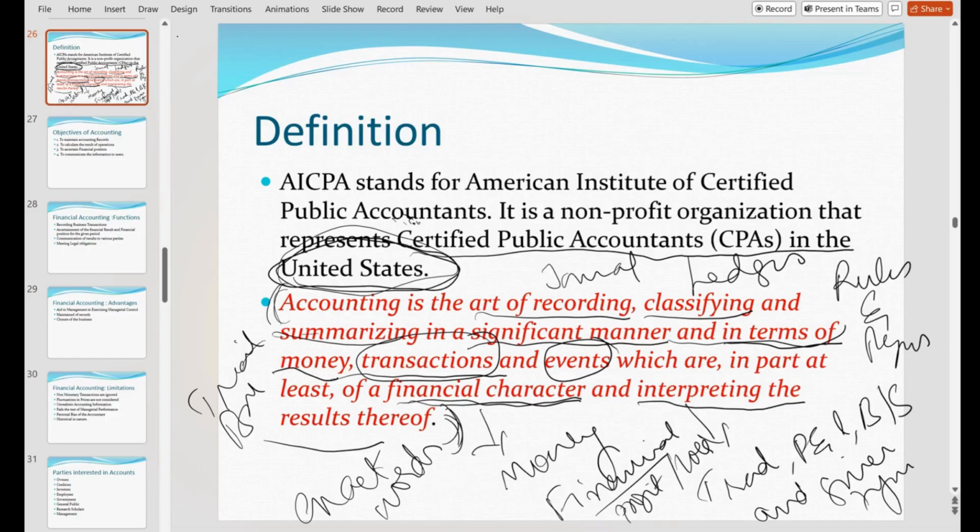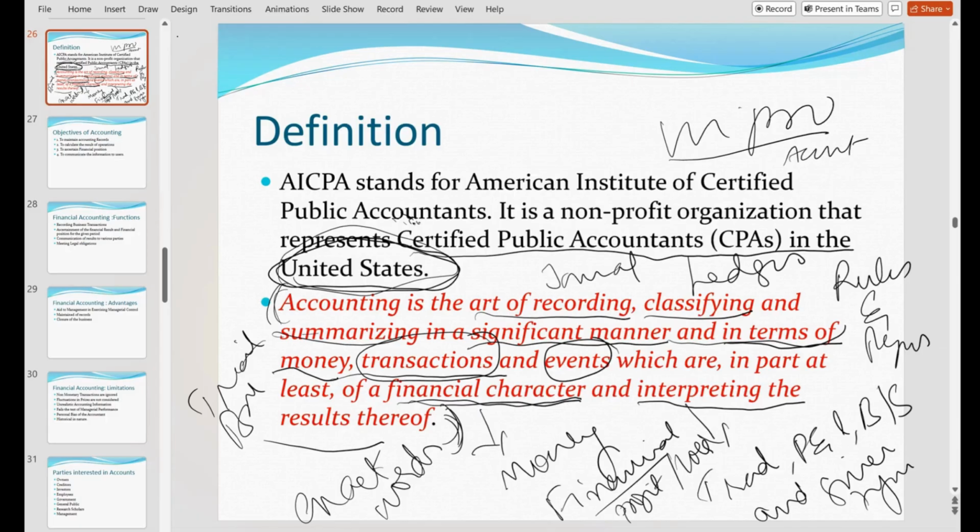Now, have you understood what financial accounting is? Yes, ma'am. Now, apart from the owner of the business, who will be more interested in accounts? Suppose Wipro company is there, and you are working as an accountant in Wipro.